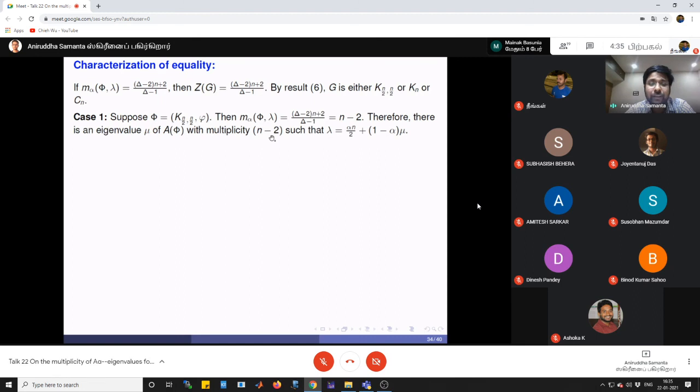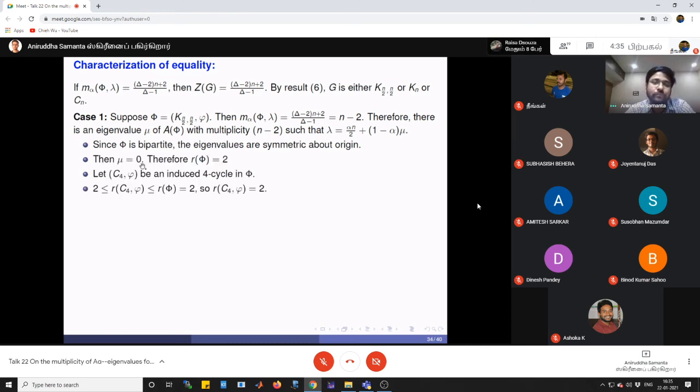Now what is phi? Phi is a bipartite graph, right? So therefore the eigenvalues are symmetric about the origin, and also one eigenvalue of phi, that is mu, is of multiplicity n minus 2. Therefore what can we say? We can say mu must be 0. If mu is 0, then the multiplicity of the 0 eigenvalue is n minus 2. Therefore the rank of phi is equal to 2.